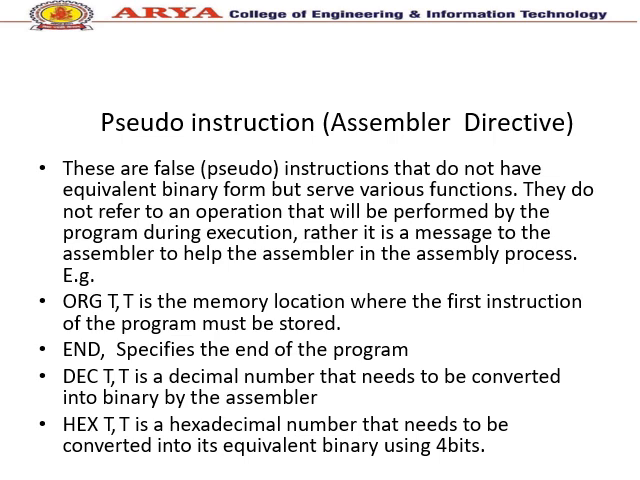ORG T: T is the memory location where the first instruction of the program must be stored. END specifies the end of the program. DEC T: T is a decimal number that needs to be converted into binary by the assembler. HEX T: T is a hexadecimal number that needs to be converted into its equivalent binary using 4 bits.